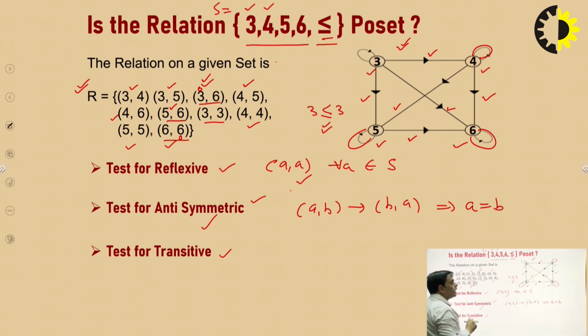So for each and every pair where (A, B) and (B, C) exist, there exists (A, C). So we can say this relation is a transitive relation. So this particular relation will be a poset.